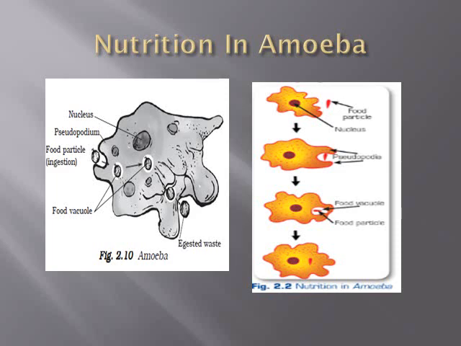So these cilia can capture the food. In case of butterfly, the nutrition is by sucking the nectar from the flower using the proboscis, the tube-like structure which is attached to the mouth. Mosquitoes can also use this proboscis to suck up the blood of animals and humans. So in this way they can take their nutrients.